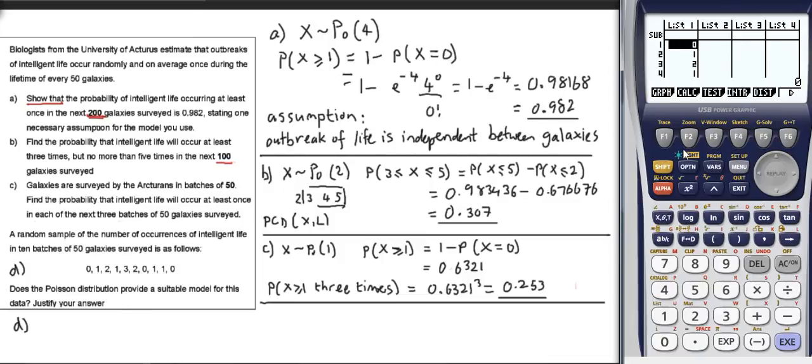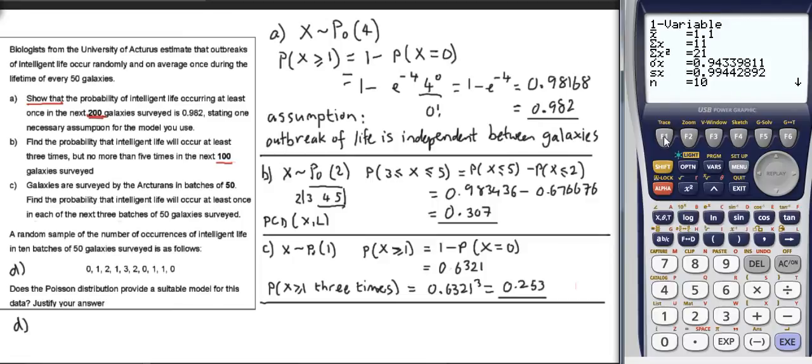So calculate one variable data. Bingo. Now I don't get mean, I don't get variance, I get standard deviation, so I'm going to have to square one of those values, so let's get ready to do that.